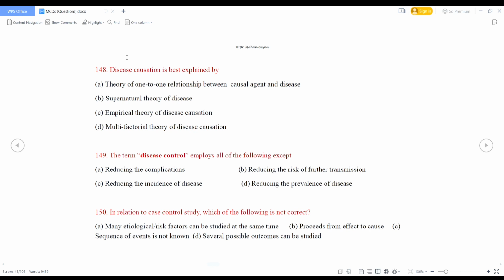Question number 149. The term disease control employs all of the following except: reducing the complication, reducing the risk of further transmission, reducing the incidence of disease, reducing the prevalence of disease. Right answer will be reducing the prevalence of disease. Disease control means reducing the complication, reducing the risk of further transmission and reducing the incidence of the disease. Disease control does not mean reducing the prevalence of disease.